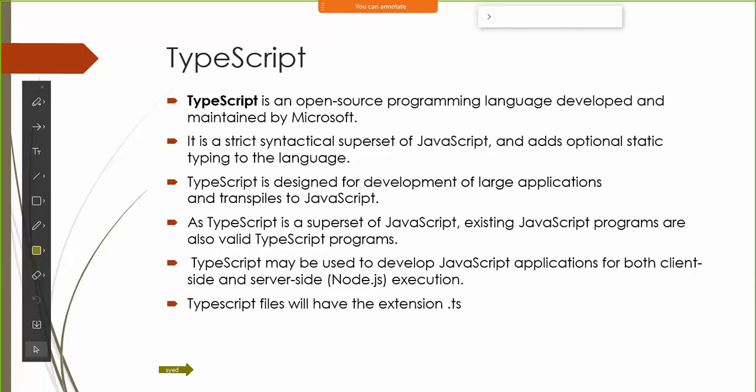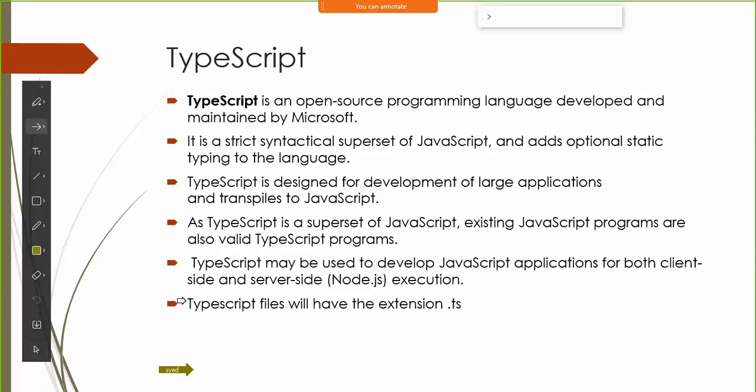Because if you see JavaScript before 2015, we don't have built-in support for creating classes. If I wanted to create a class, it was not there. If I wanted to create an interface, it was not there before 2015. In 2015, a new version of JavaScript was released called ECMAScript ES6, and in that version they added these features. So before that, to create Angular applications and so on, Microsoft came up with this language called TypeScript.